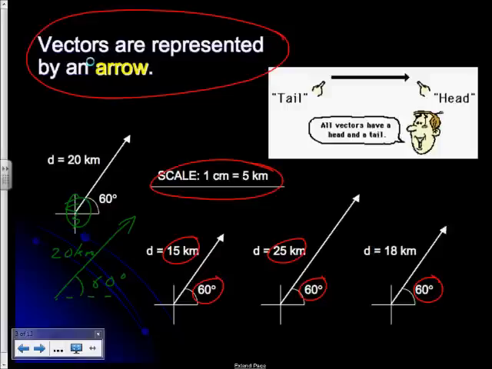And the other thing we need to know about this vector is that we call this the head of the vector, and we call this the tail. Now, I've said about these being drawn to scale, but often you don't necessarily draw vectors to scale. You simply draw a diagram, and when you've labeled things, you take the label, for example, 20 kilometers, as being an indication of the length or the size of that particular vector. So sometimes it's appropriate to draw something to scale. Sometimes something just drawn relatively neatly is all that's needed.